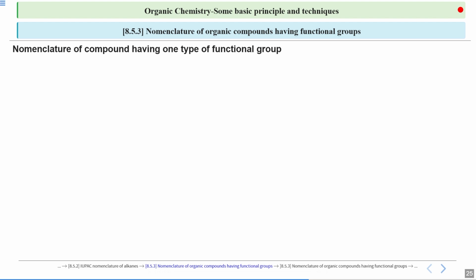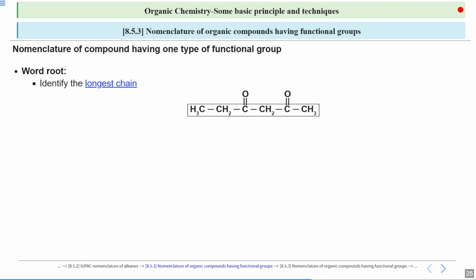As I said, you have to follow all of the rules of the previous part, and in addition to that, you have to do some extra things for the functional group. So starting from the first thing, which is this decision of the word root. It's very easy. If you identify the longest chain, there is only one chain possible, and that chain is of 6 carbon length. Therefore, the word root will be hex.